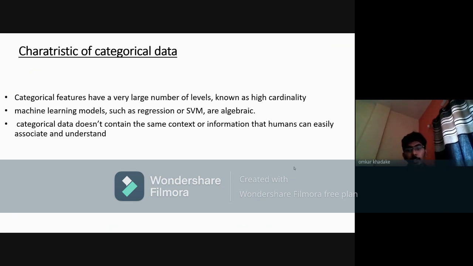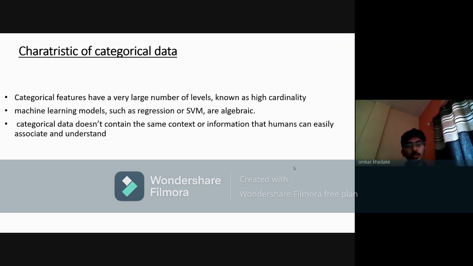The next is that many machine learning models such as regression, SVM, and algebraic models require that the input must be numerical. To use these models, categorical data must be transformed into numbers first and then applied to the learning algorithm.